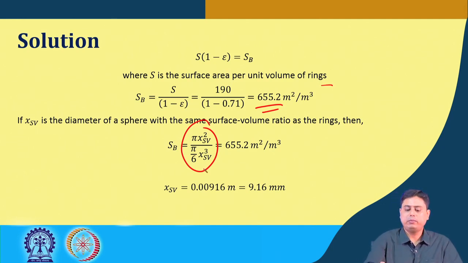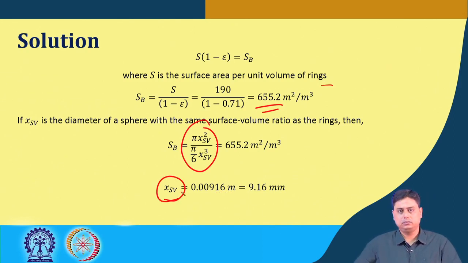By equating that with this value, we can find out xSV, the diameter of the sphere with the same surface volume ratio as the Raschig ring. So basically in the first part we had to convert the surface area per unit volume of the bed to the surface area per unit volume of the particle, and then we have this xSV value.